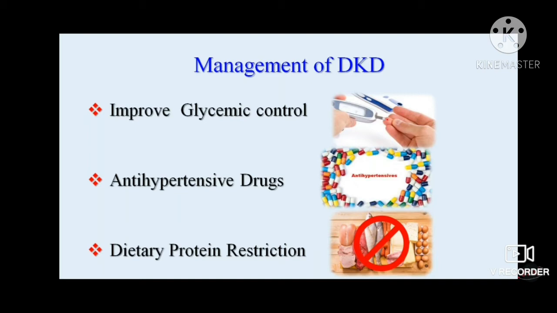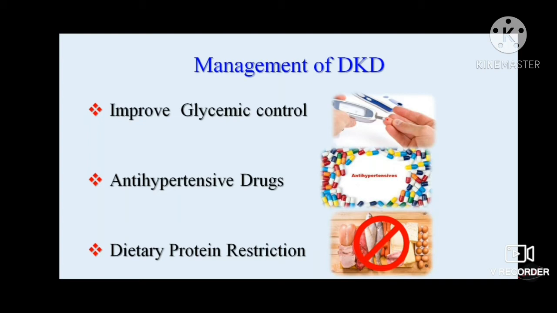So the take-home message is, first and foremost, we have to rely on metformin. If we find creatinine of 1.5 milligram, then we have to stop metformin.